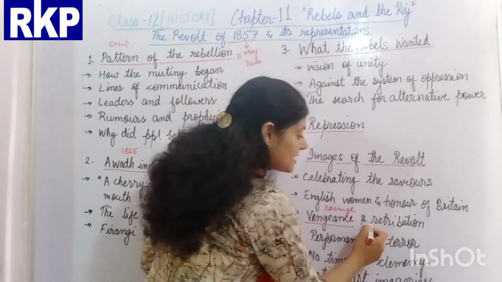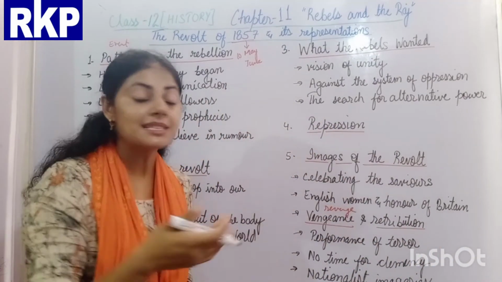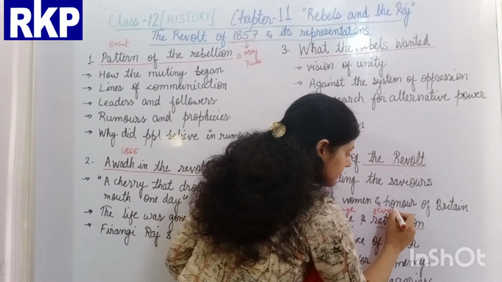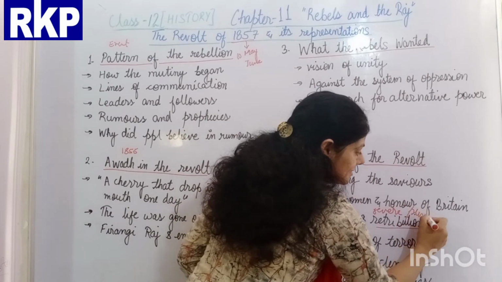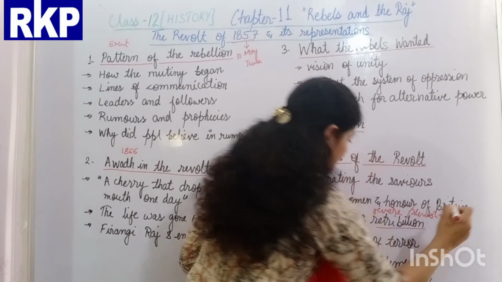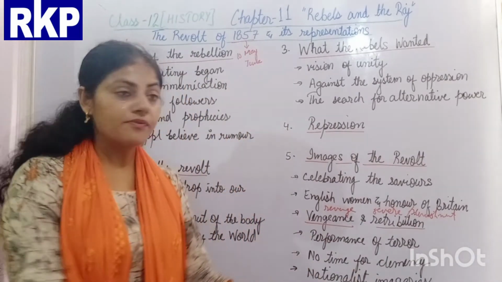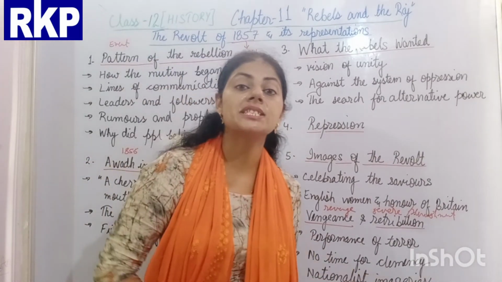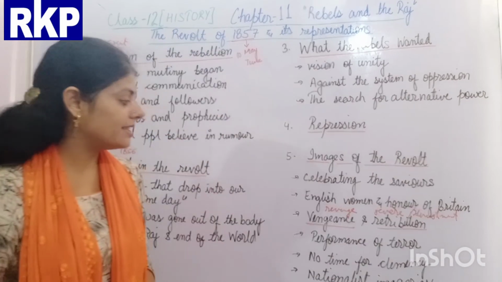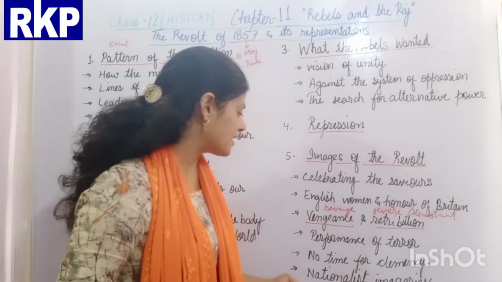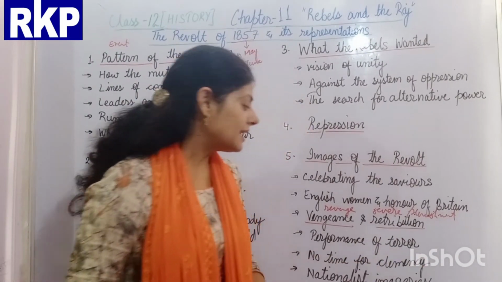Retribution means a severe punishment was given to the Indians. In this topic you will study the revenge taken by the Britishers through severe punishment to the Indians. Then, performance of terror, no time for clemency.